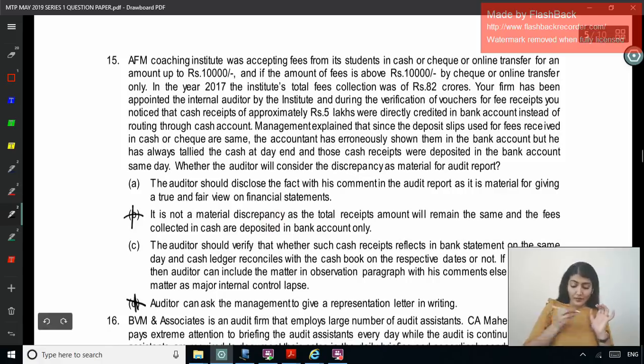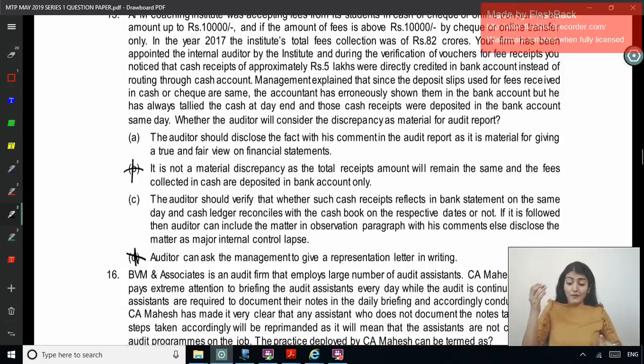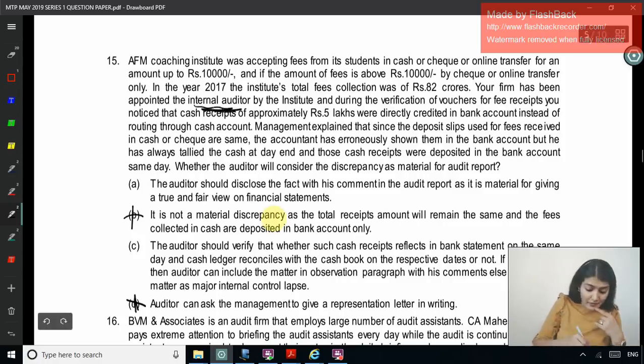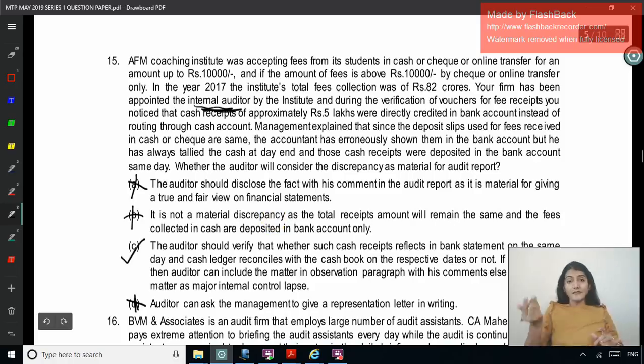No. Disclose the fact with his comment in the audit report that it is a matter affecting true and fair view. Who are you over here? What have they said? What will the auditor? Discrepancy. Appointed as the internal auditor. So you're not concerned with the true and fair view. Right, so the option left is C.